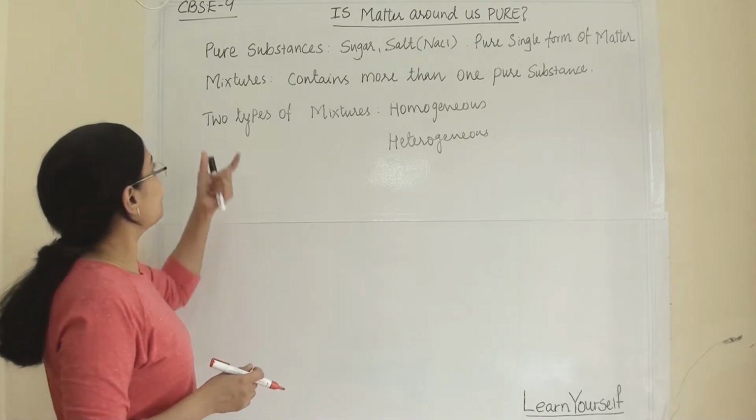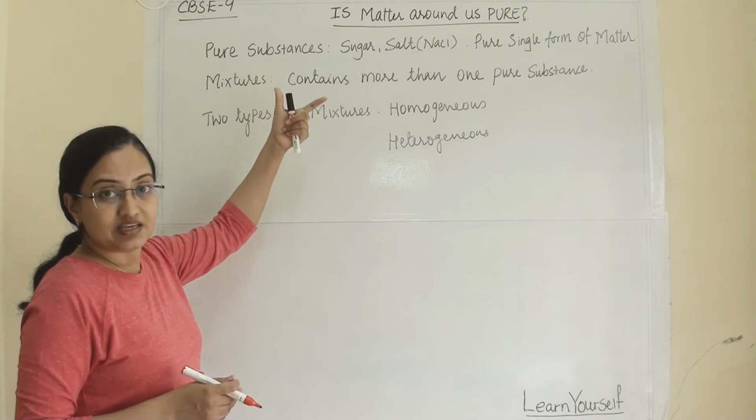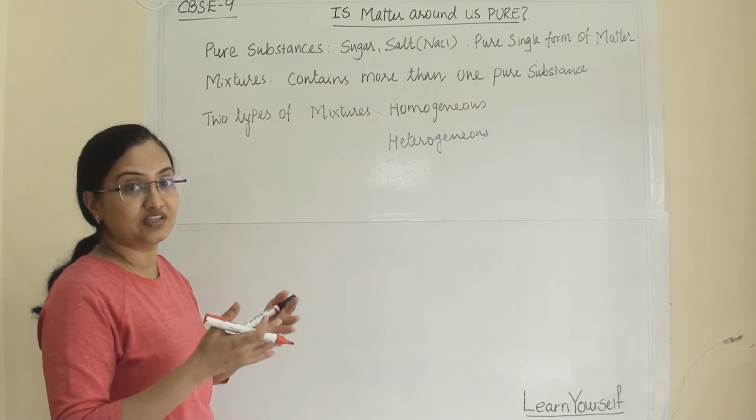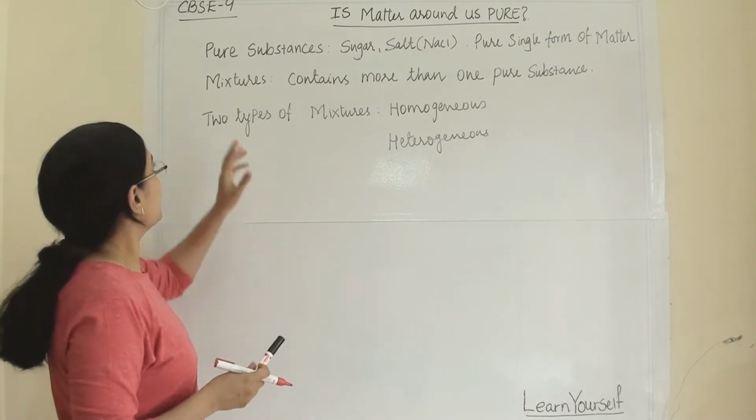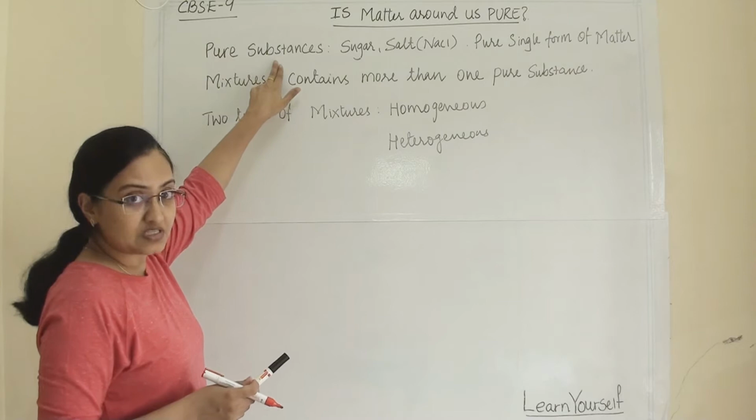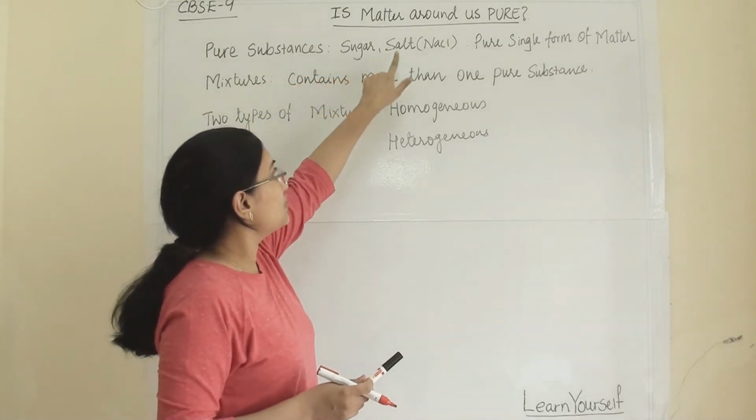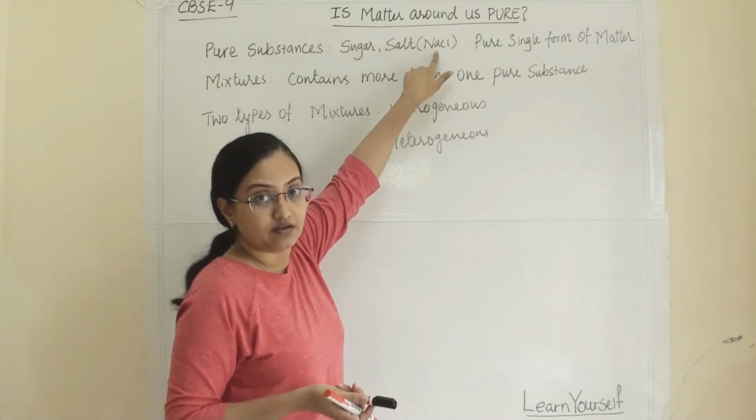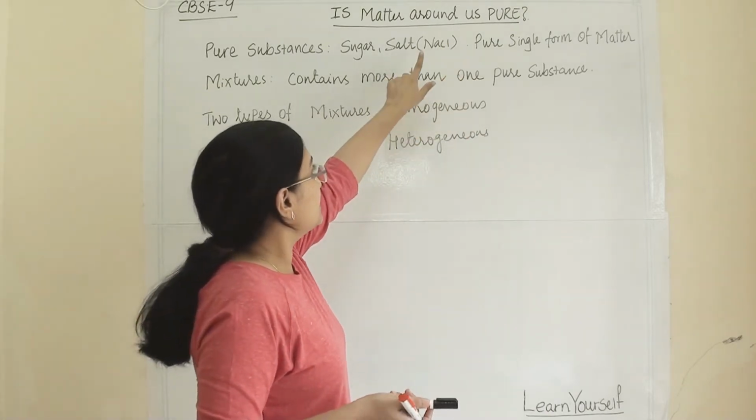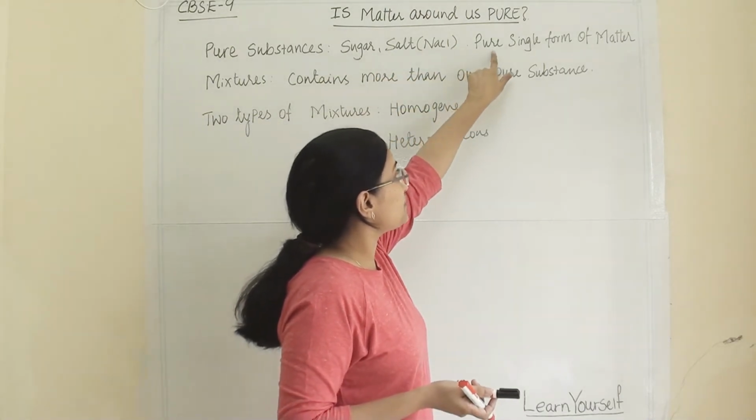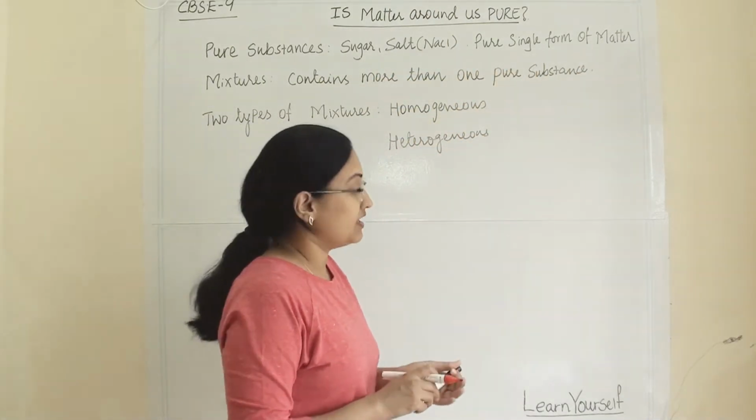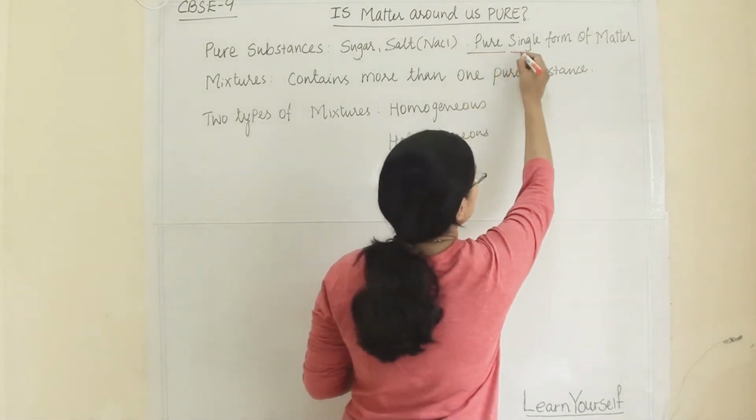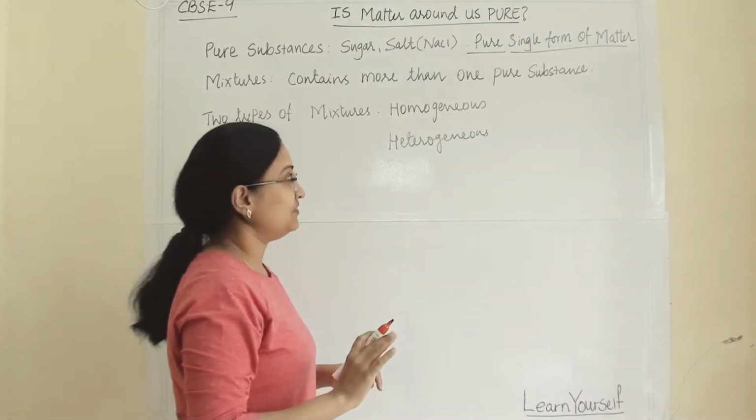So let us start with what substances are there in our surroundings and how we can differentiate whether they are pure or not. First thing is pure substance. For example, sugar, salt. Salt, in its chemical name, we can also write as sodium chloride. A substance is a pure, single form of matter. Any substance, we assume, is pure and a single form of matter.